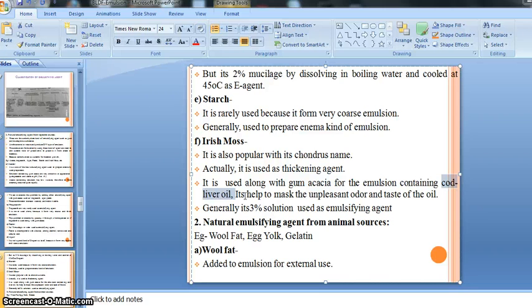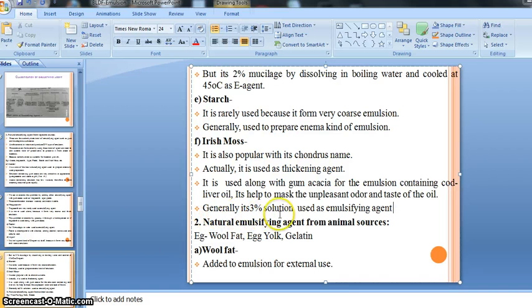So it is very important to remember the name of Irish moss as an emulsifying agent whenever we prepare a cod liver oil emulsion, and don't forget to add gum acacia along with Irish moss. I think you understand.